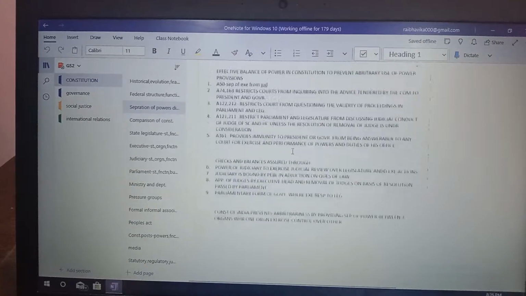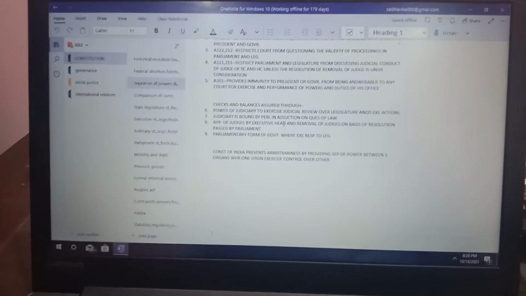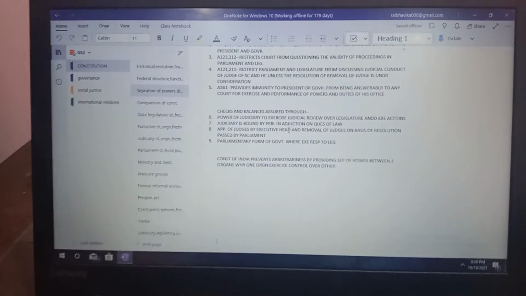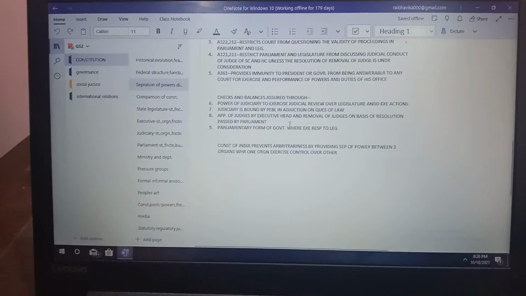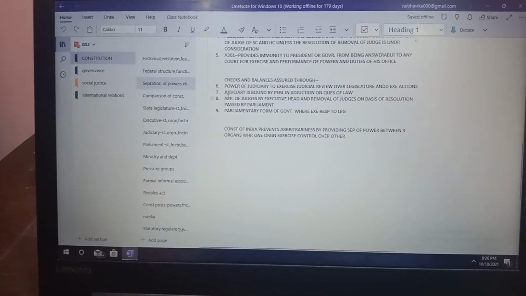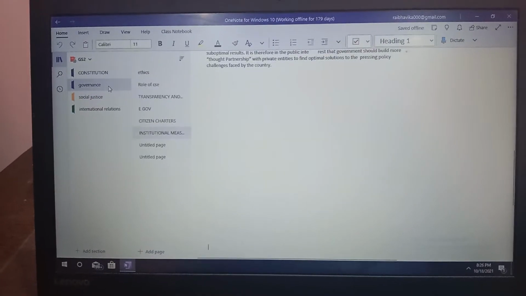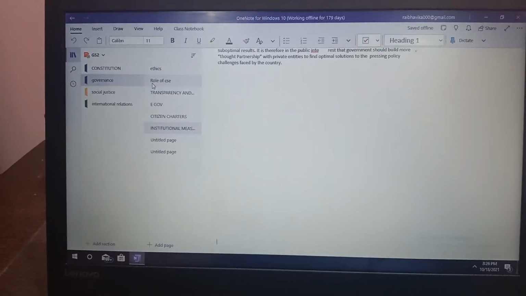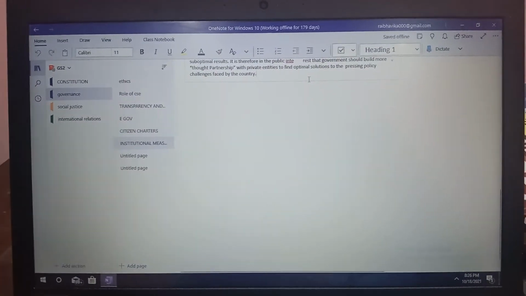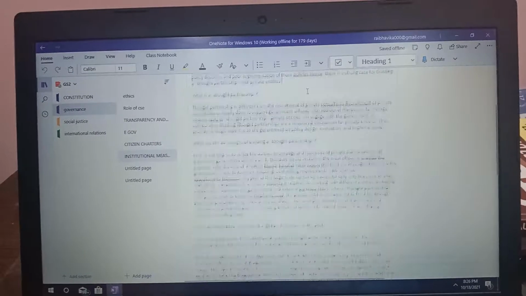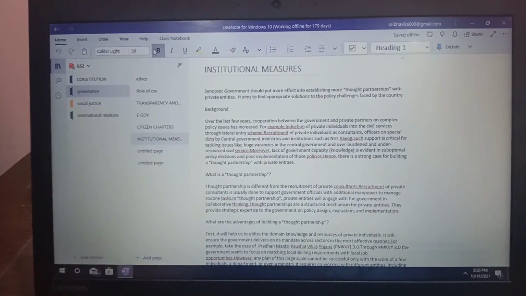Next, the help in e-noting is that we can easily edit the notes and easily add points from the newspaper. Okay, it's better than handwritten notes. Okay, I made whole notes and now the turn is governance. Okay, there also I had made notes just like regulation, institutional measures. See, that's how I made the notes. Okay, just like that I had made other notes.